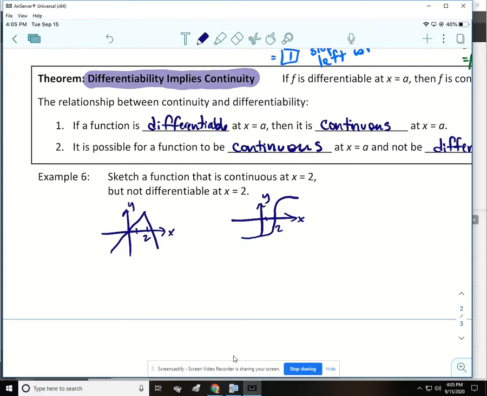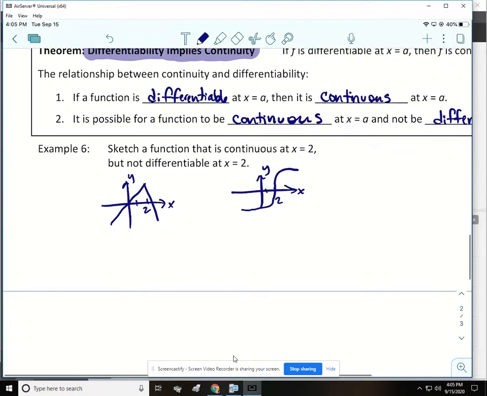All right. So that takes care of that lesson. Your assignment, there's a little half-sheet worksheet I want you guys to do. It's called Topic 2.4 worksheet. And some problems out of the book also.